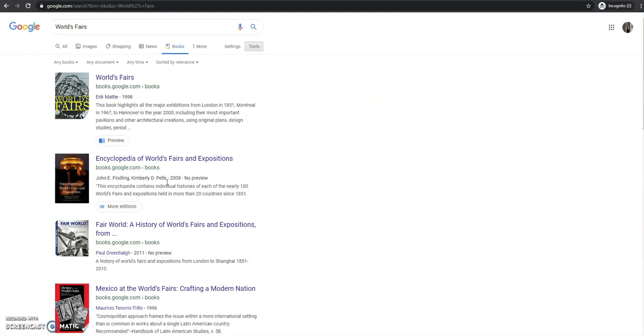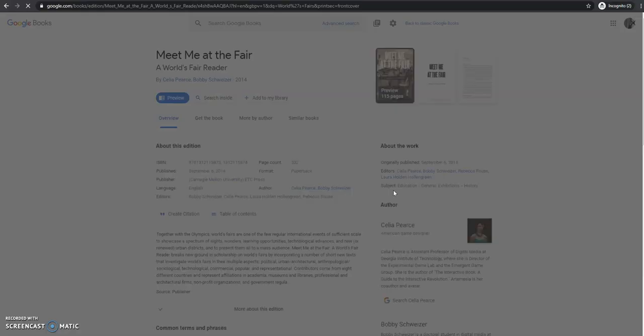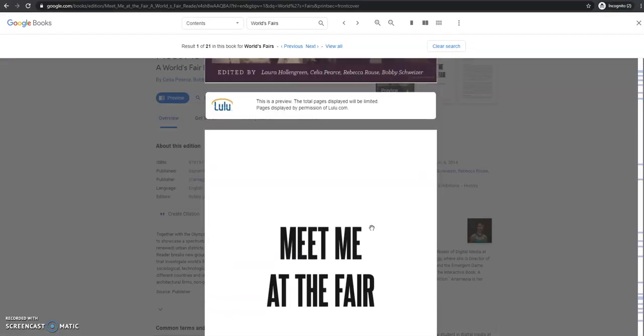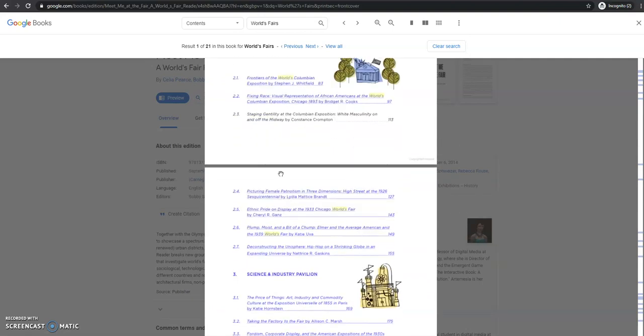So here it'll bring up any materials that have been related to my keyword search. So I get Meet Me at the Fair, a World's Fair reader, which looks at artifacts and the production of World's Fairs and gives me different articles written by scholars and what they had to say about the history of the World's Fair.